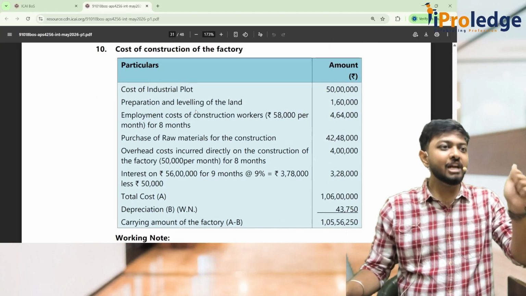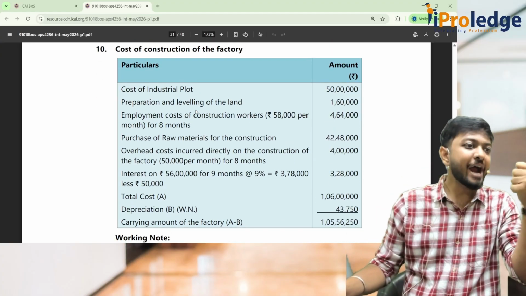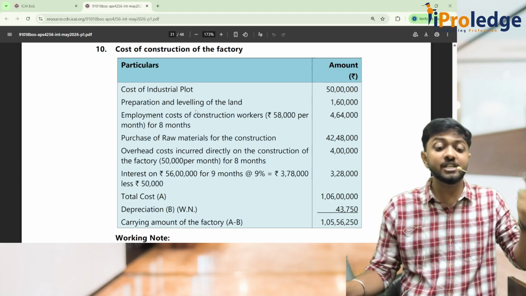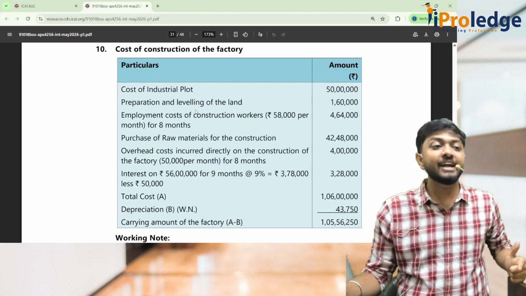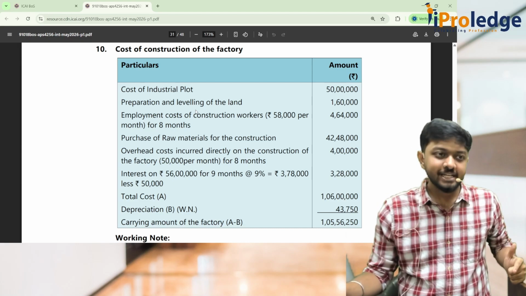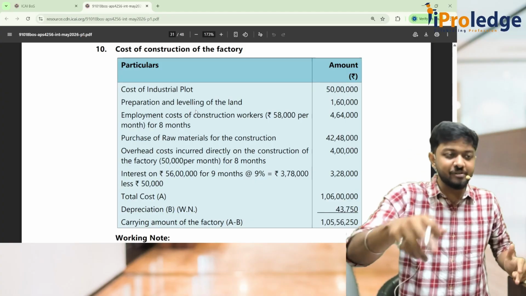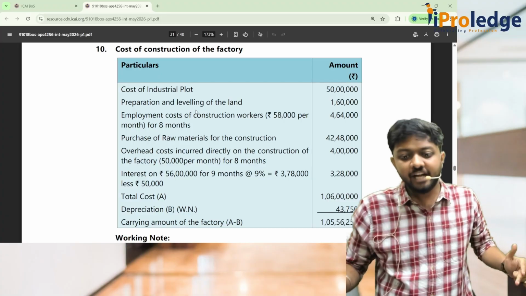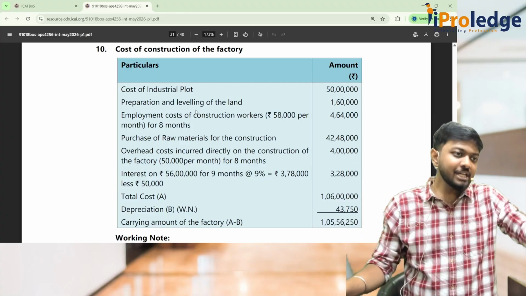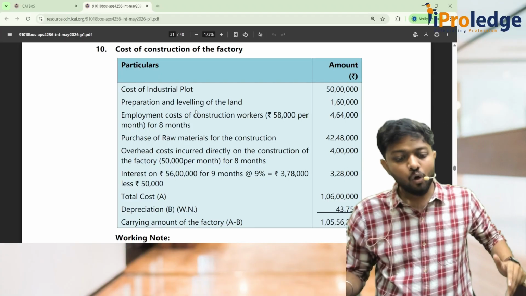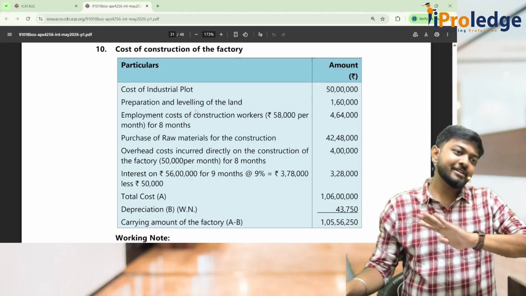First, industrial plot 50 lakhs. It should be added because it is land. Next, preparation and leveling of land, it is related, so we have added. Employment cost of construction, for 8 months we have added because the construction period is 8 months, 4 lakh 64. Raw materials, we have added 42 lakh 48. Overhead costs, 4 lakh we have added.